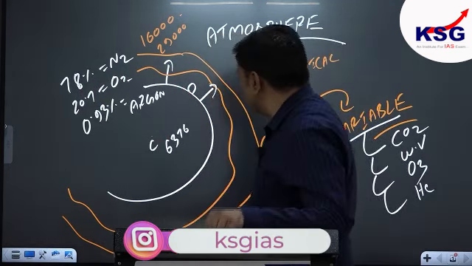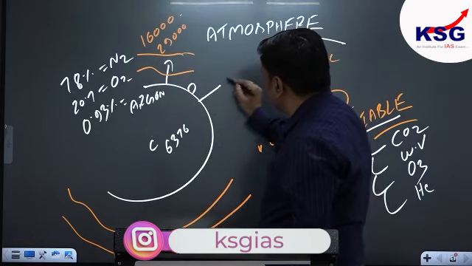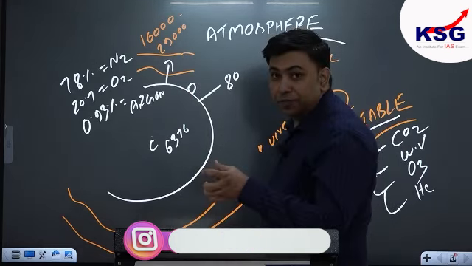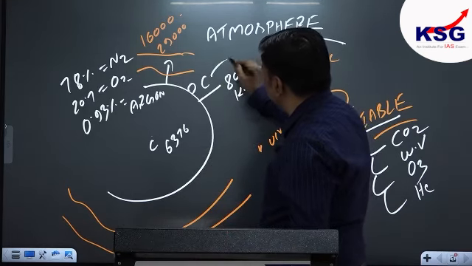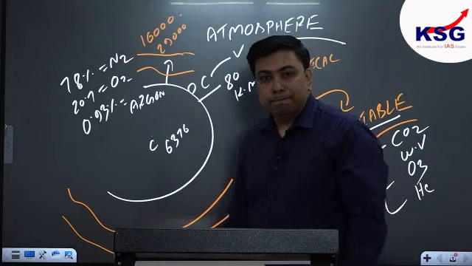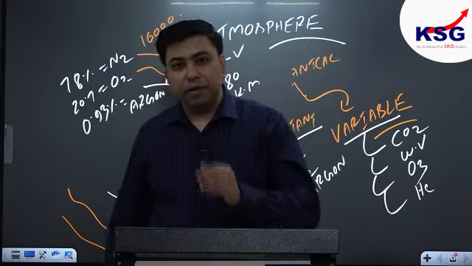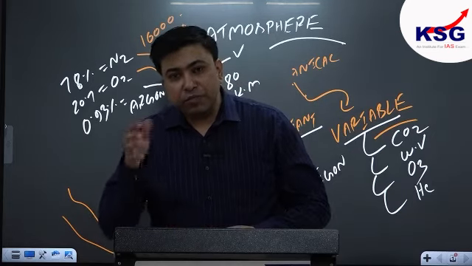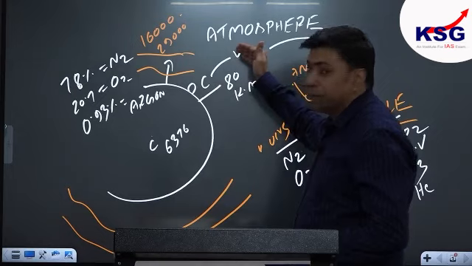But be very sure that from the surface of earth, when I'm coming up to the height of 80 kilometer, about to the height of 80 kilometer, every constant gas becomes variable. And based on this feature, we can divide our atmosphere into two layers. One is lower atmosphere, other one upper atmosphere.